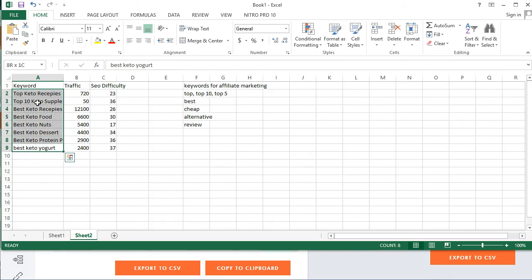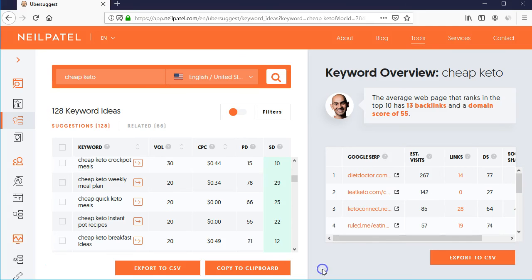If we write 9 to 10 articles on all these, we can easily get 10 to 20,000 visitors monthly. And if 30,000 visitors are there, and if conversion is 1%, that is 300 people, I would say we can easily earn $1,000 to $3,000 per month within 2 to 3 months. So this is how you should start with your keyword research.